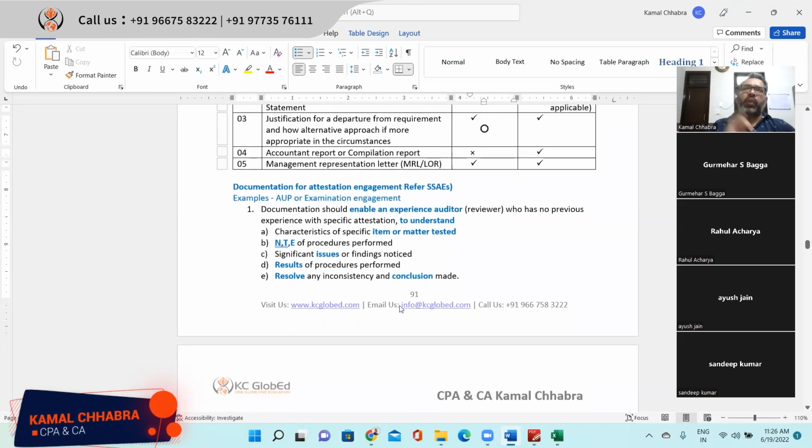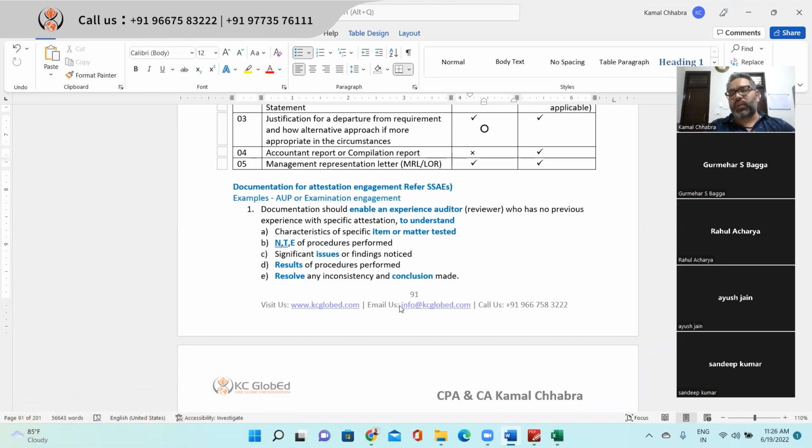So far we discussed audit engagement, review engagement, and preparation and compilation. Now we are jumping to the last part, which is attestation engagement. Attestation engagement is your review engagement, agreed upon procedure, or examination engagement, right? So documentation should enable an experienced auditor who has no previous experience with the specific attestation services to understand the characteristics of a specific item or matter. So attestation engagement is more of an examination or agreed upon procedure, right?